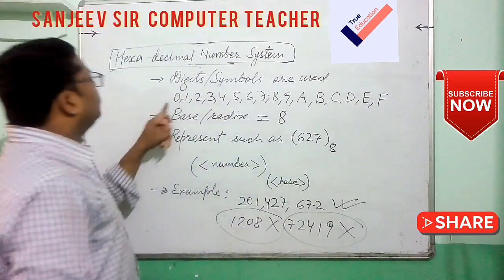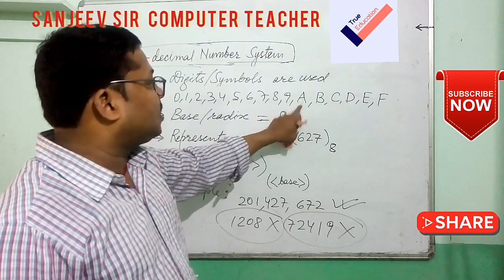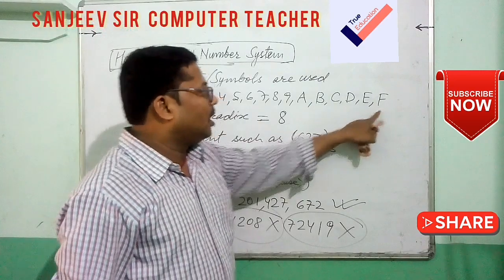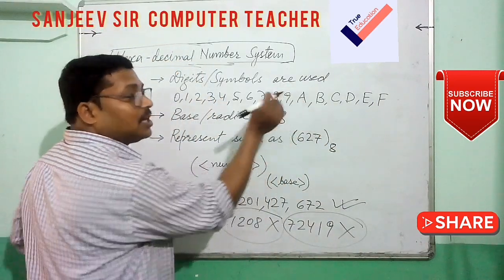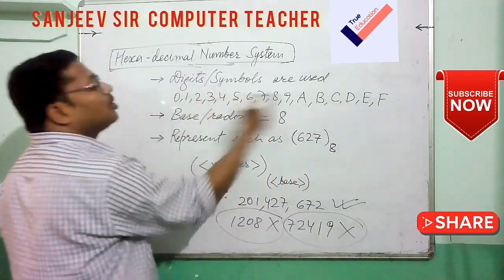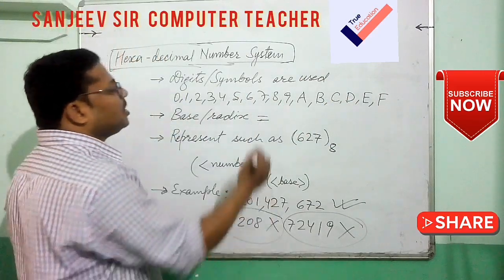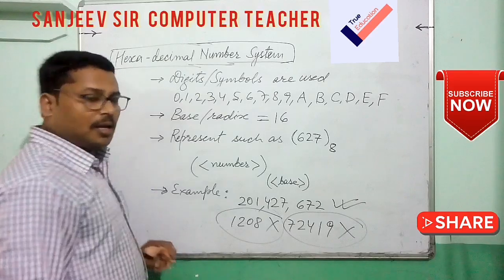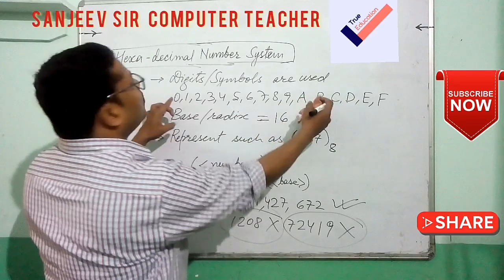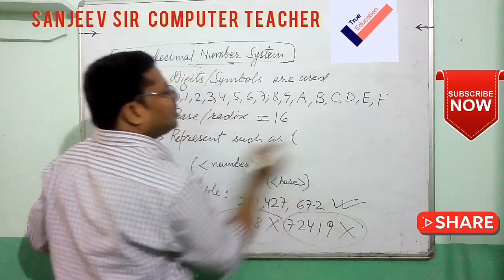So 0 to 15. Look, in place of A, that is 10, then 11, 12, 13, 14, 15. So 0 to 15. That means we are not writing 10, we are writing A in hexadecimal. How many digits and symbols are used here? Total 0 to 15, that means total 16. So its base will be 16. It will be represented as a combination of any digits or symbols from 0 to F, written with base 16.